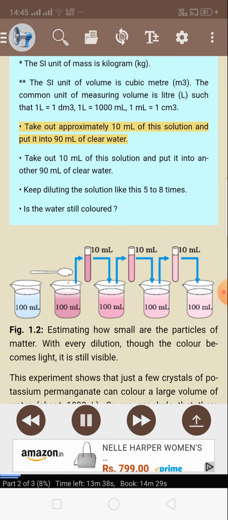Take out approximately 10 milliliters of this solution and put it into 90 milliliters of clear water. Take out 10 milliliters of this solution and put it into another 90 milliliters of clear water. Keep diluting the solution like this 5 to 8 times. Is the water still colored? Figure 1.2: estimating how small are the particles of matter.